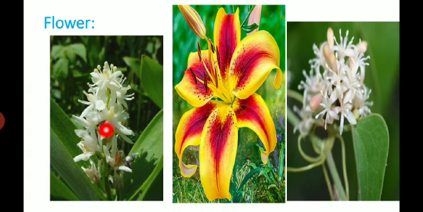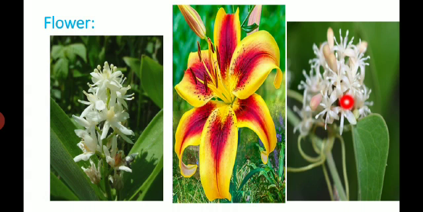Then hypogynous, rarely unisexual flowers. Unisexual means male and female flowers are present as separate flowers, as in Smilax, and the plants are dioecious. Dioecious means male and female flowers are present on different plants.